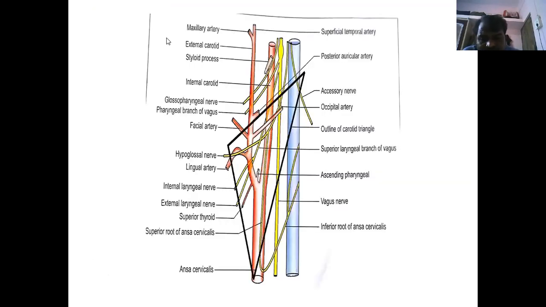This is a diagram. This is the common carotid artery, divided into the external carotid and internal carotid artery. Here we also identify the cranial nerves: the vagus nerve is there, this is the hypoglossal nerve, and this is the superior laryngeal nerve, divided into external and internal laryngeal nerves. These are some of the nerves and blood vessels present in the carotid triangle.